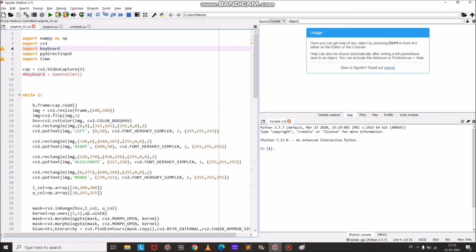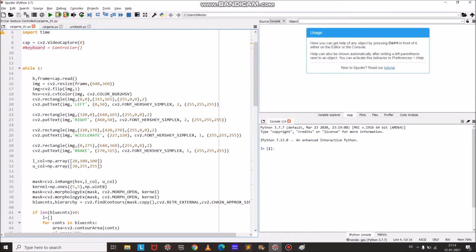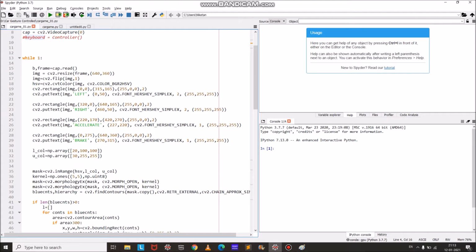The first thing we will do is capture the video using the webcam. This is required so as to track our hands, which will control the car. This can be done using cv2.VideoCapture. Now, since the frames have to be captured continuously, I am running it in a while loop. The frame which has been captured using cap is read using cap.read.